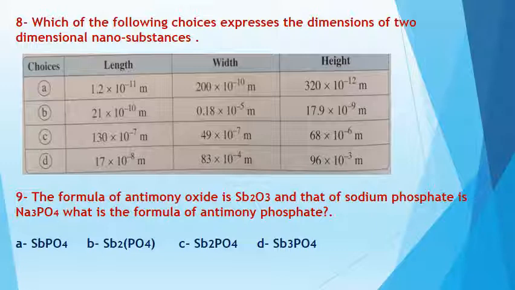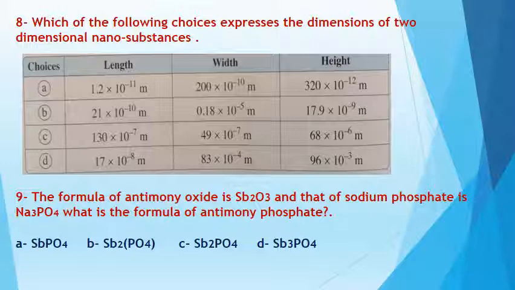Let's go to B. What about B? 21 multiply 10 power -10. This is nano. 0.18 multiply 10 power -5. This is greater than -9, so this is not nano dimension here. 17.9 multiply 10 power -9. This is also nano.